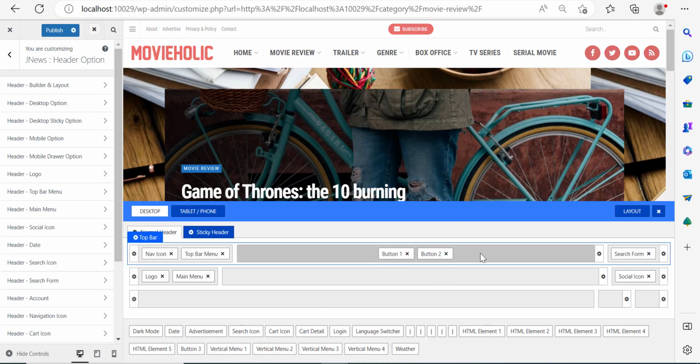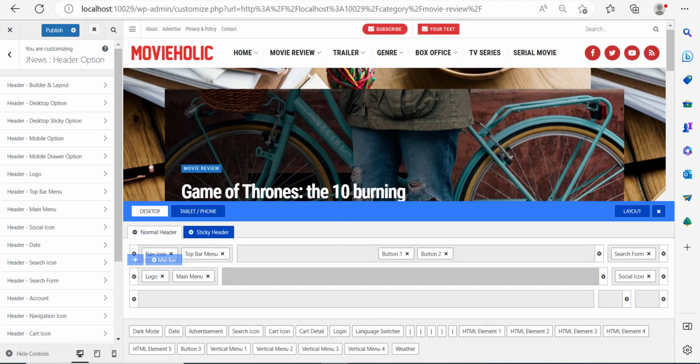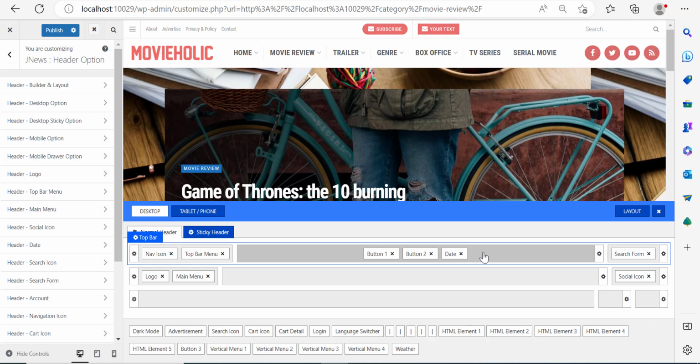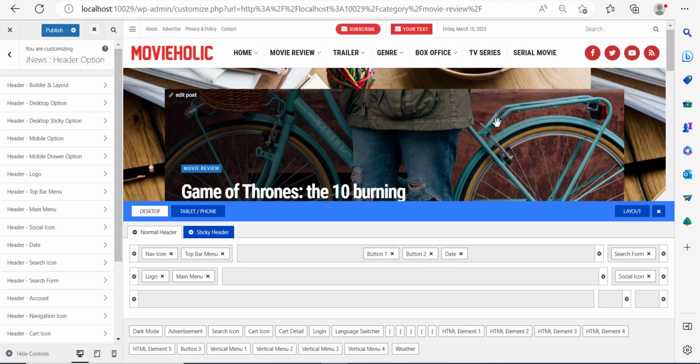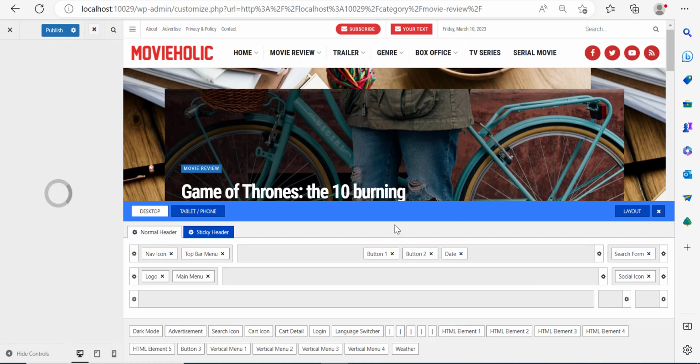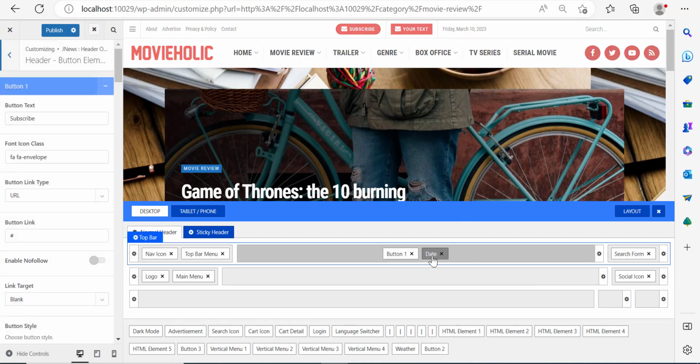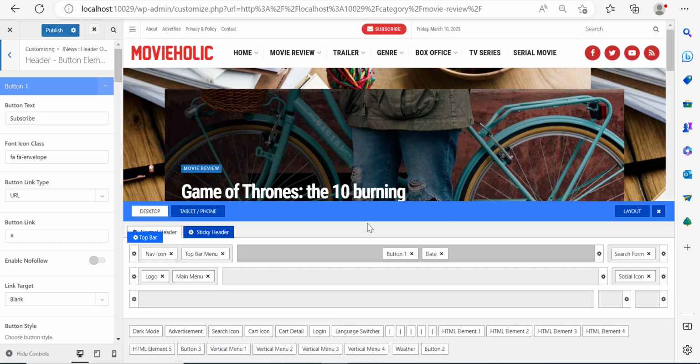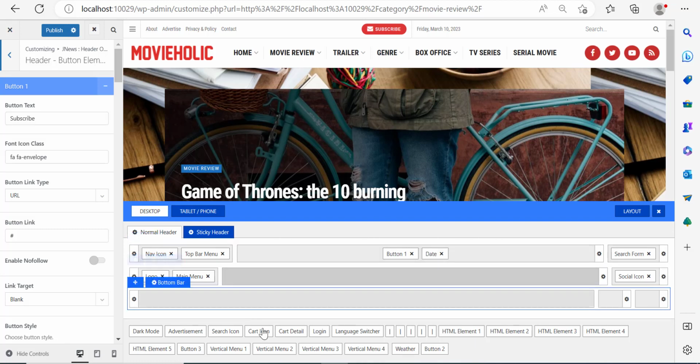Make it two buttons. Now, you can add a date, for example, here. You'll add a date, and you can see it there. I think I'm just going to keep the subscribe button plus the date. I think both of them are not really so bad after all. And that's it. Now, you can even add an advertisement if you want.